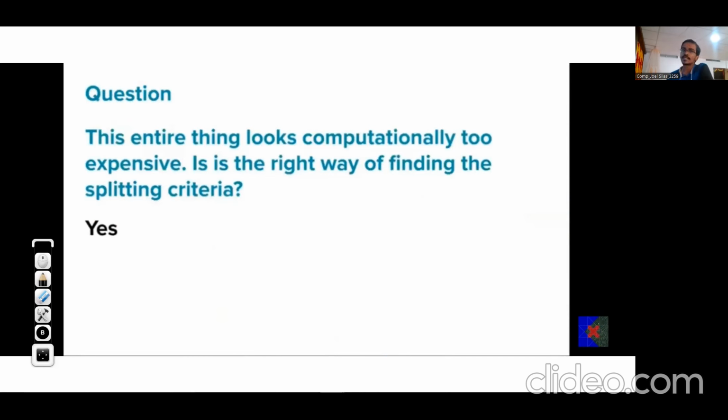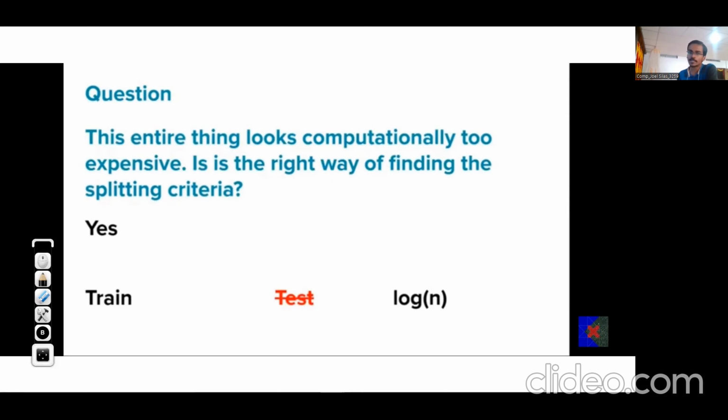Now this thing looks quite expensive because if you have millions of rows, then what will happen? It is computationally expensive. But is this a right way of splitting? The answer is yes, because this is the only way that can be done. So mostly the training time will go because we need to decide which value to select for splitting. So selecting the efficient value takes lots of time because each value has to be tested individually and the tree has to be constructed.